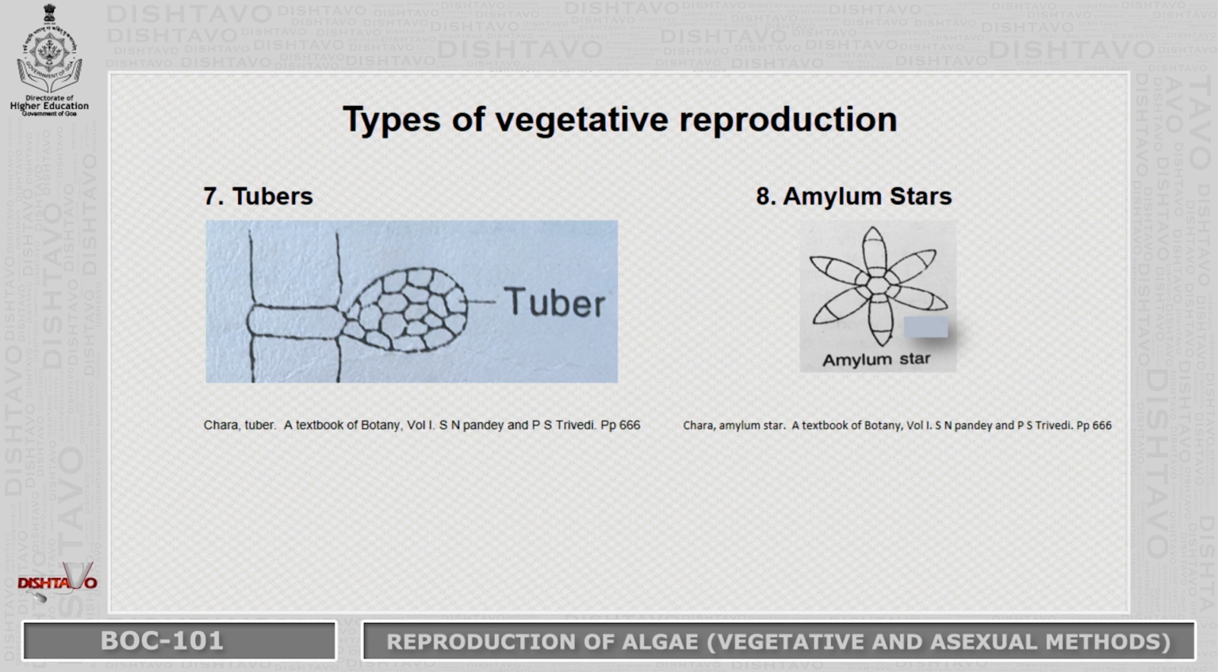The seventh one is tubers. Tubers are more or less globular in structure, and they are full of starch, and they are produced at the nodal region, and once they are detached from the main parent plant, they can then form a new plant. Next one is amylum stars. These are also known as starch stars because they store starch, and the word stars because of its appearance, which is star-like.